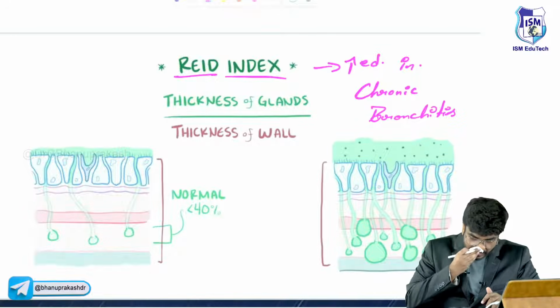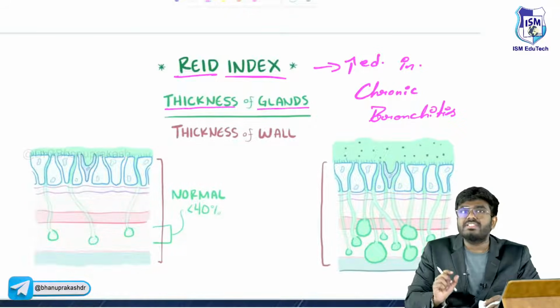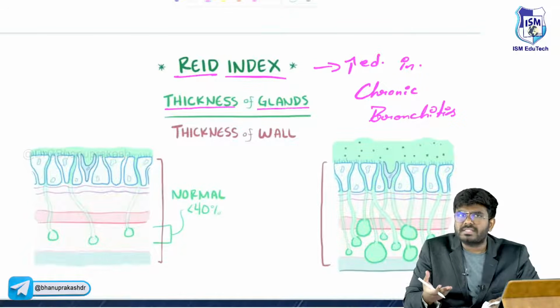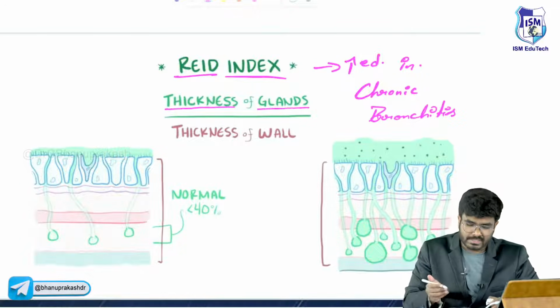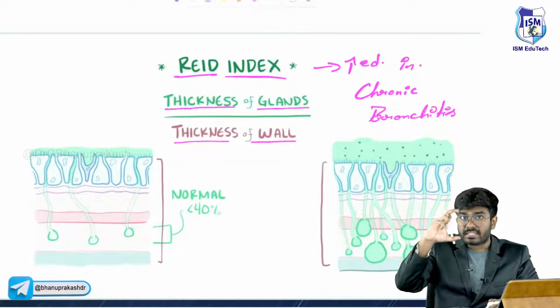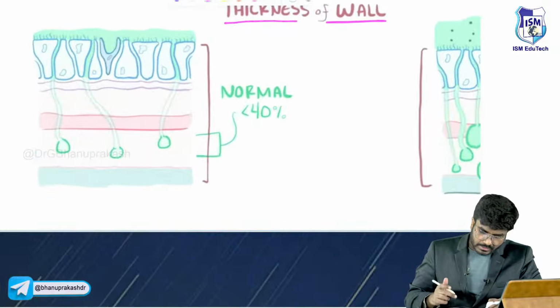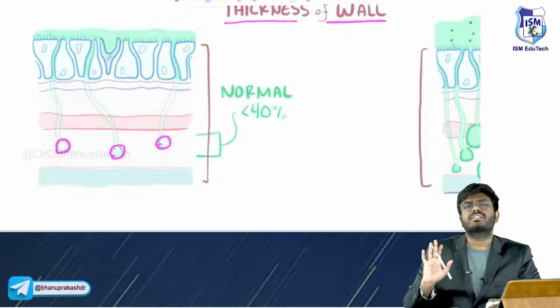I will tell you. The Reid index is the thickness of the glands, the goblet cells, the mucus producing glands, to the thickness of the wall. Of the thickness of the wall, how much is the thickness of the glands? Look, normally here, these are the glands. Normally some glands are there.